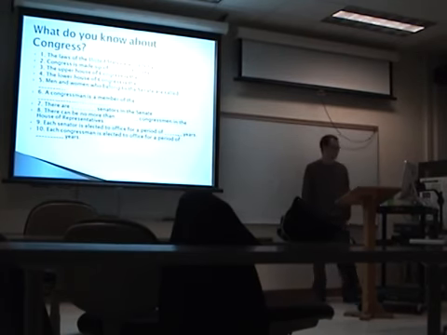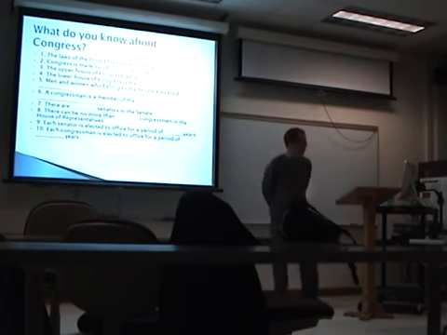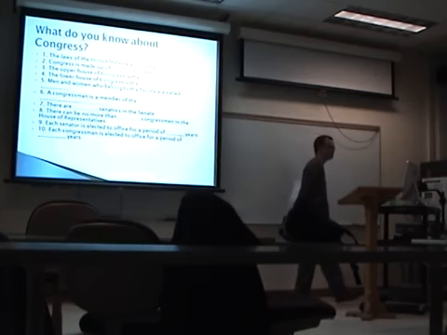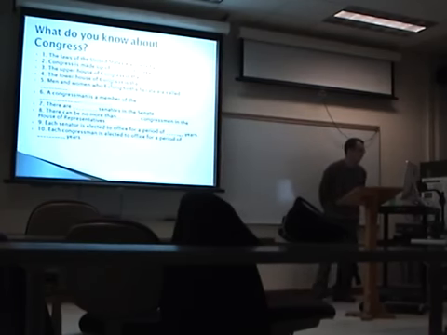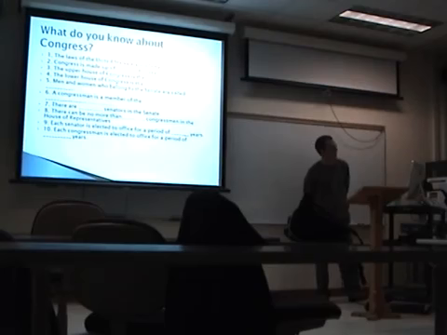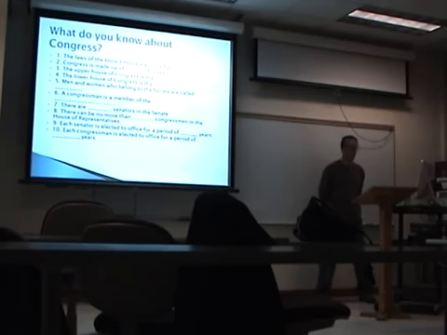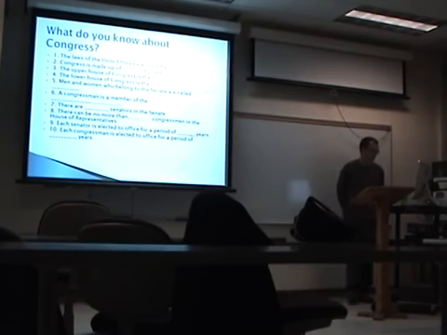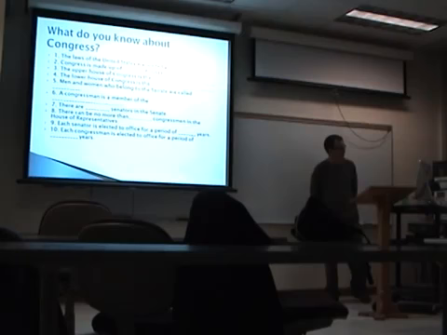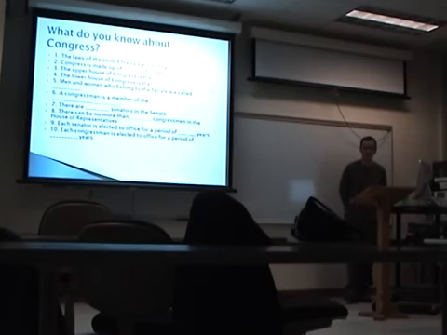A couple of questions here. If you just want to take out a piece of paper and a pencil and jot the answers down for yourselves. What do you know about Congress? The laws of the United States are made by. Congress is made up of how many houses? The upper house of Congress is the blank. The lower house is called. Men and women who belong to the Senate are called.